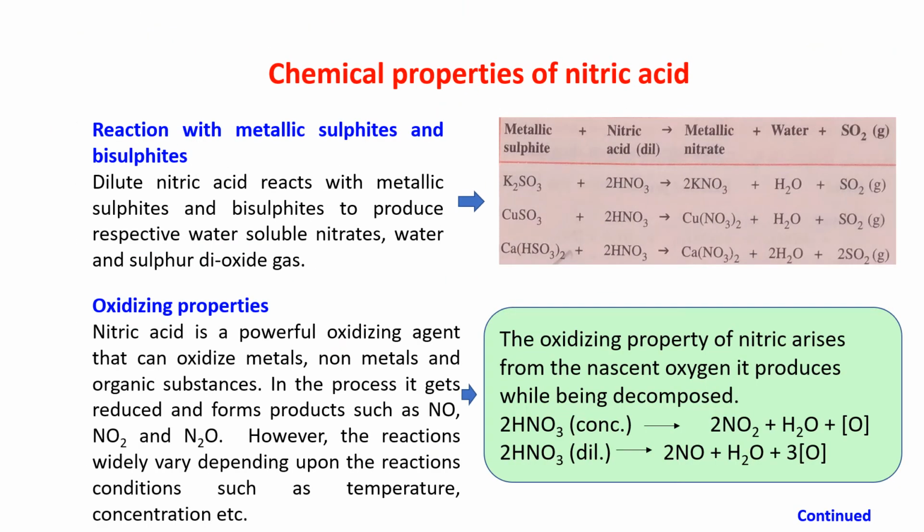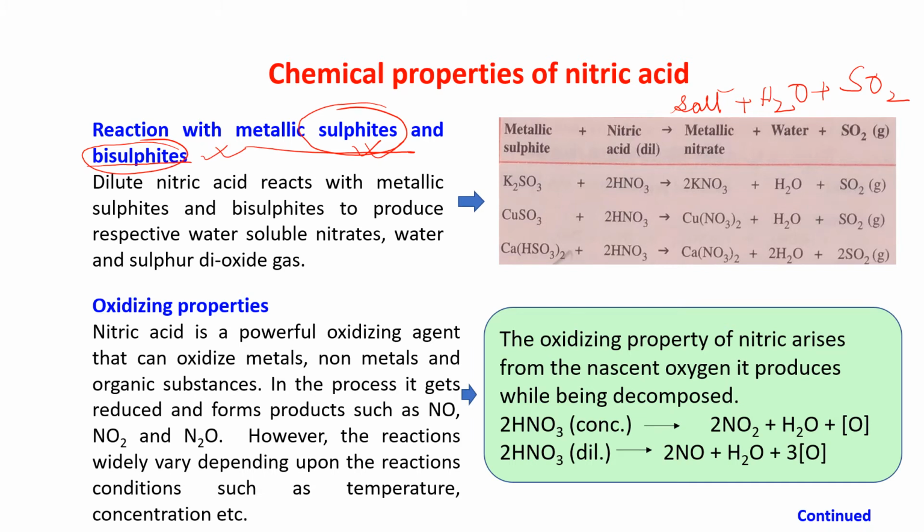Next is your chemical properties of nitric acid. Again, now the reaction with metallic sulfites and bisulfites. As it is sulfites and bisulfites, it will give you again salt plus water plus sulfur dioxide gas. This is all dilute nitric acid, okay? When dilute nitric acid reacts with metallic sulfites or bisulfites, it will produce water-soluble nitrates.